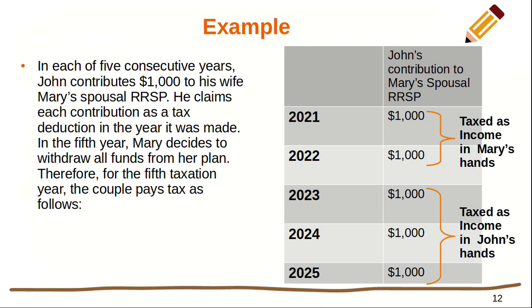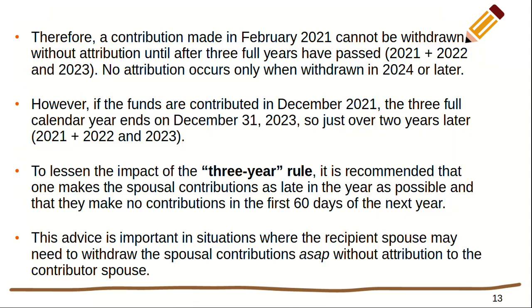and the remaining $2,000 are taxed in Mary's hands. Therefore, a contribution made in February 2021 cannot be withdrawn without attribution until after 3 full years have passed. That's 2021, 2022 and 2023. No attribution occurs when withdrawn in 2024 or later. However, if the funds are contributed later in the year, say in December 2021, the 3 full calendar years end on December 31st, 2023. Technically, just over 2 years later.